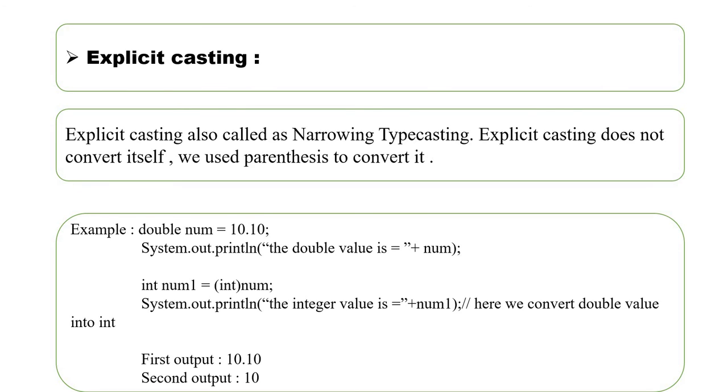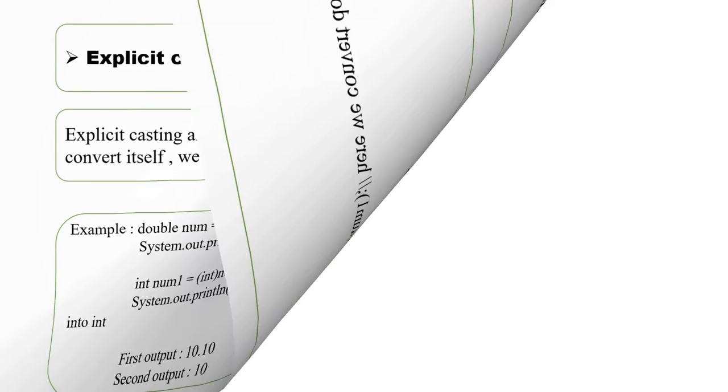But next, we store num1 into integer, and here we perform explicit casting. Hence, the output will be only 10, because integer cuts the value after the point.